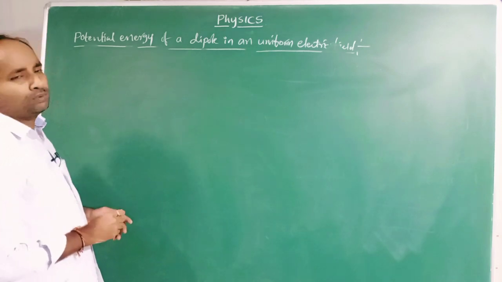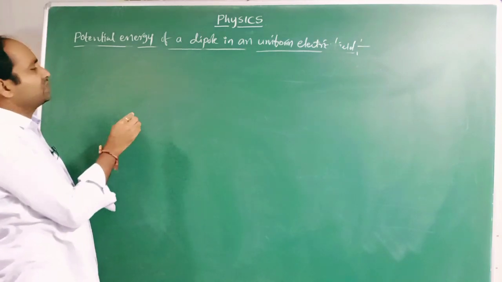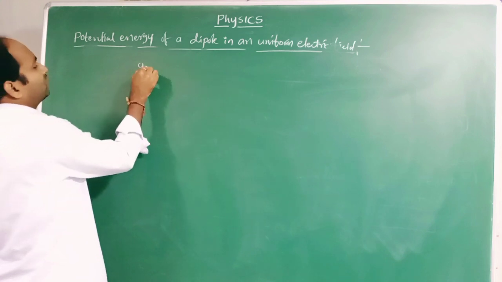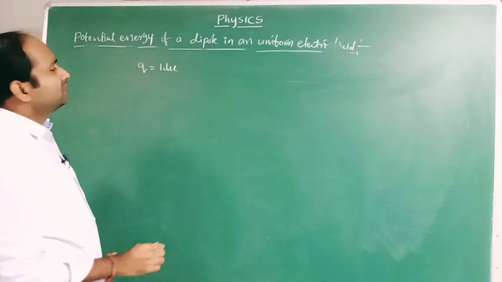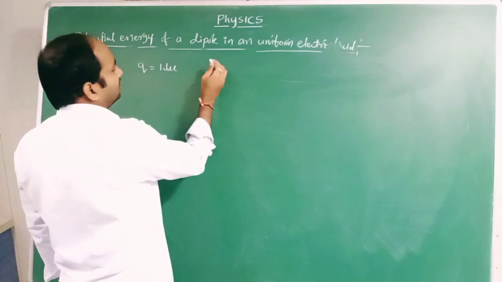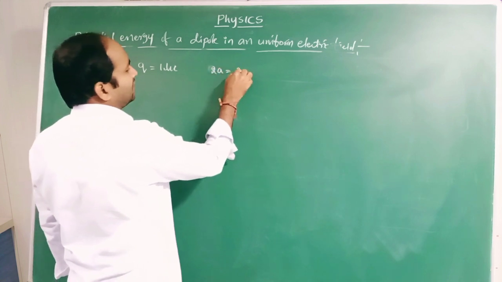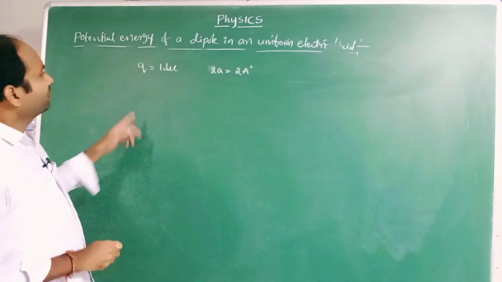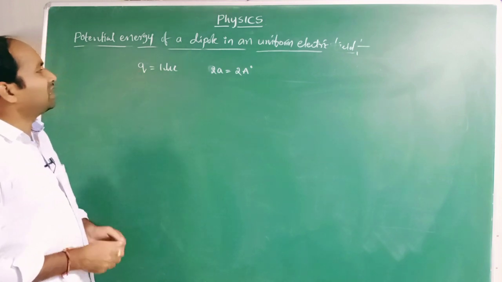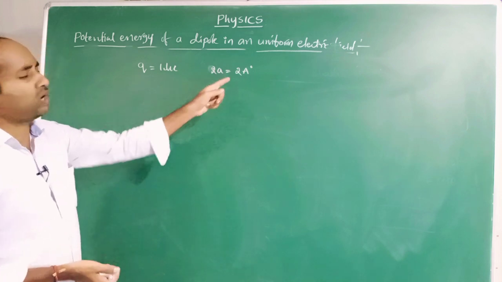Listen. Suppose a dipole consists of a charge Q equals 1 microcoulomb, and the two charges are separated by 2 angstroms.